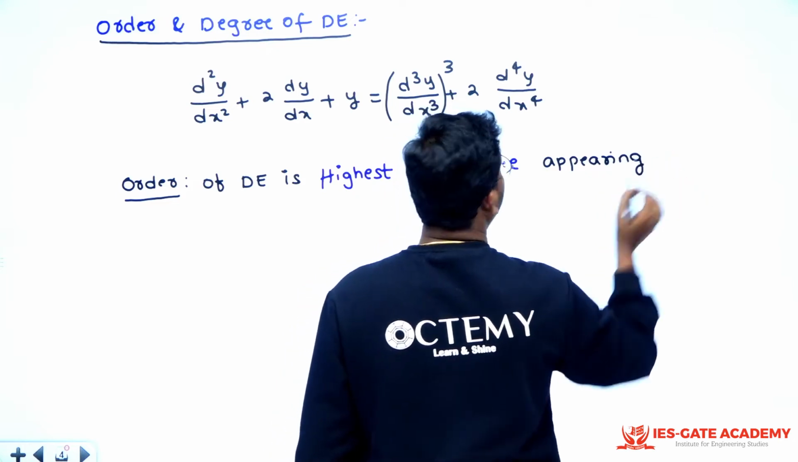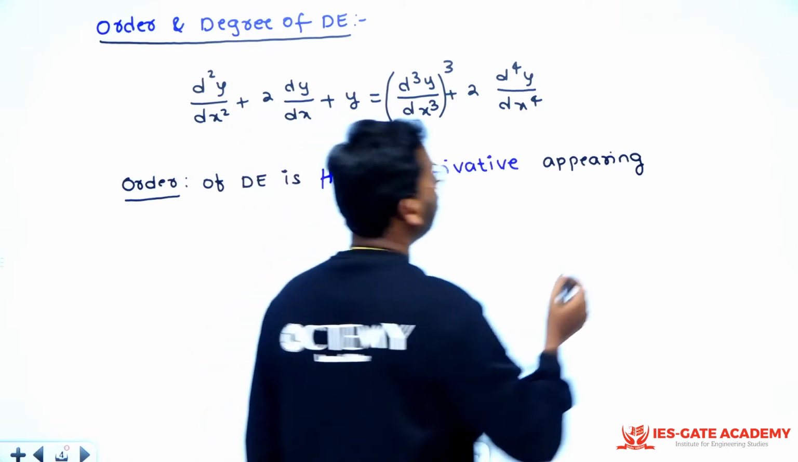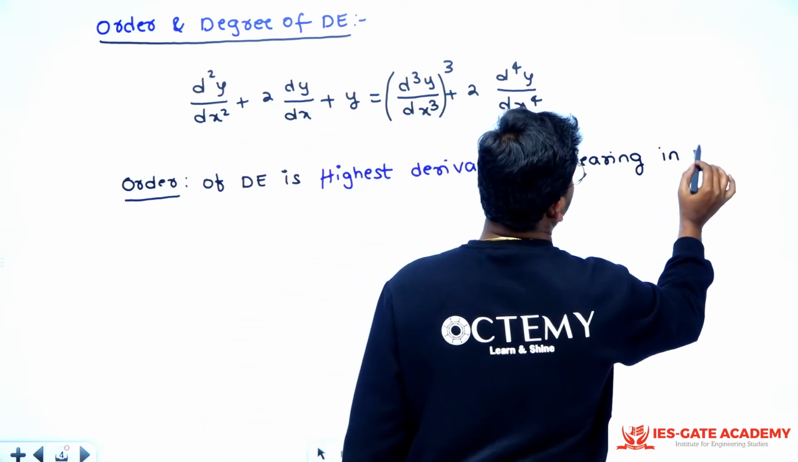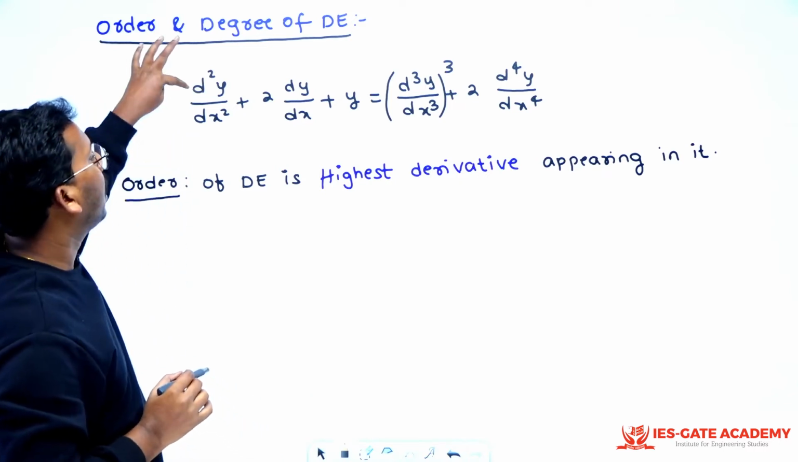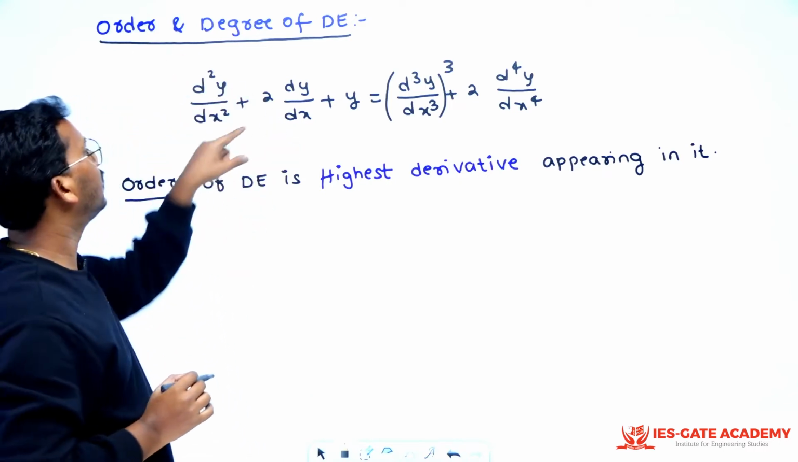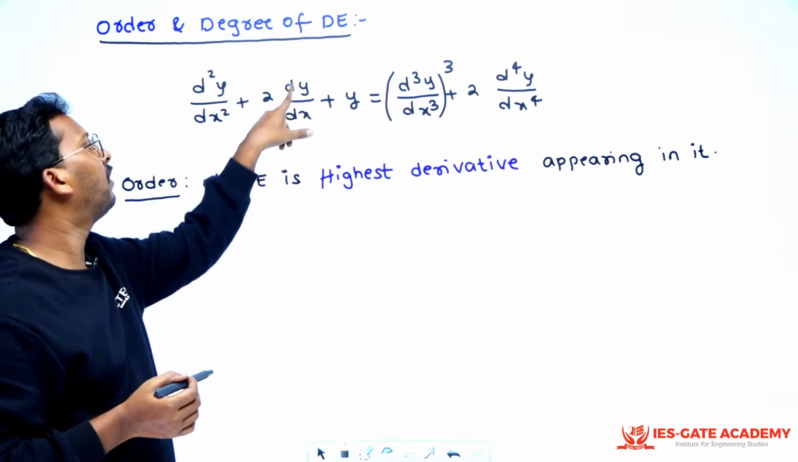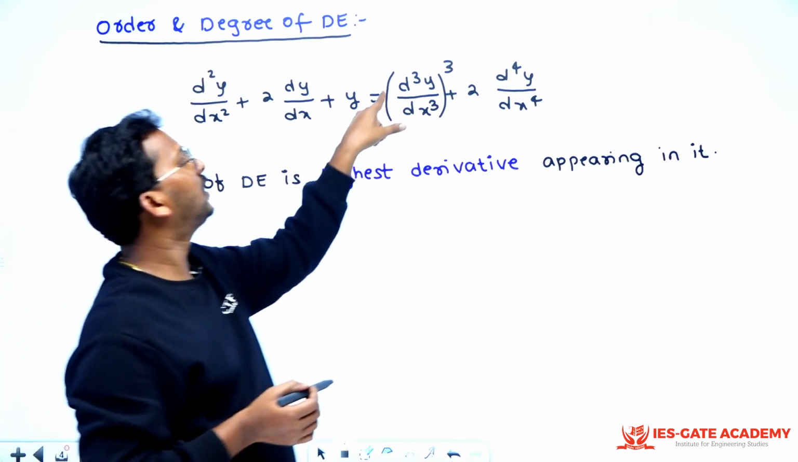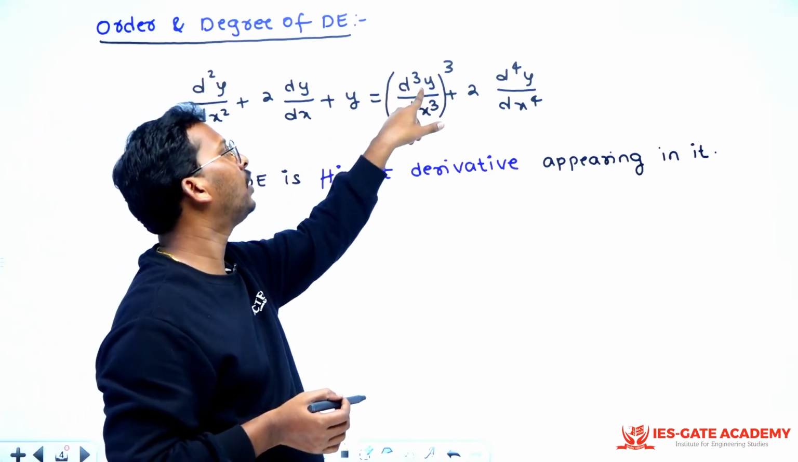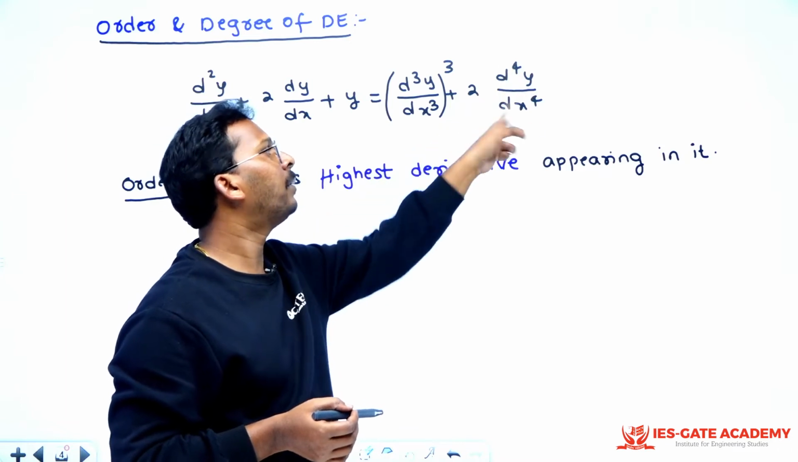The order of a differential equation is the highest derivative appearing in it, right? So here, what is the order? Highest derivative means what? This is not at all differentiated, only y. This is one time differentiated, dy by dx. This is 2 times differentiated, d square y by dx square. This is 3 times differentiated, d cube y by dx cube. This is 4 times differentiated, d power 4 y by dx power 4.